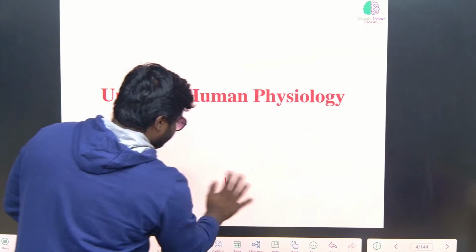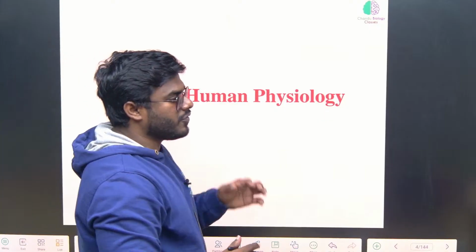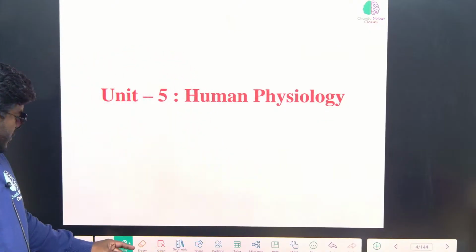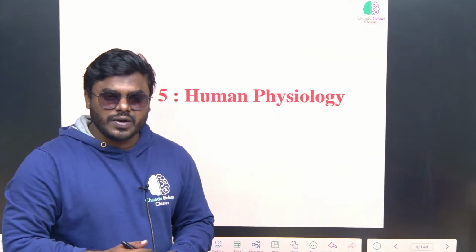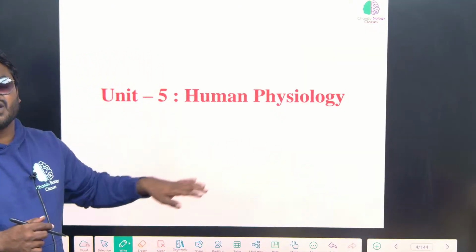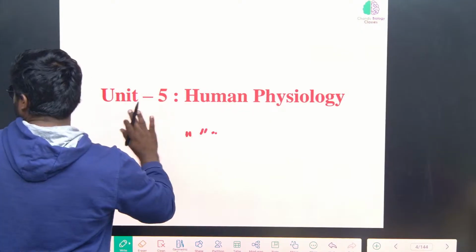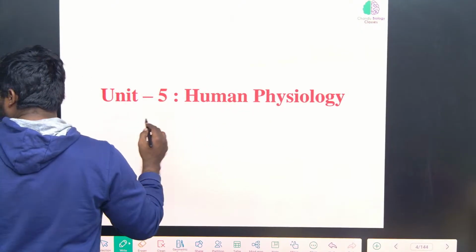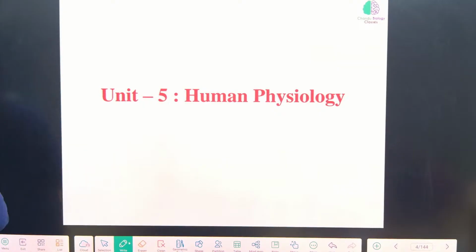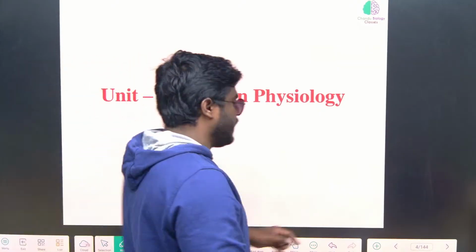All right, I already told all of you in the last class, human physiology is one of the biggest subunits and where the highest number of questions appear in the exam. So it is broadly divided into what volume?